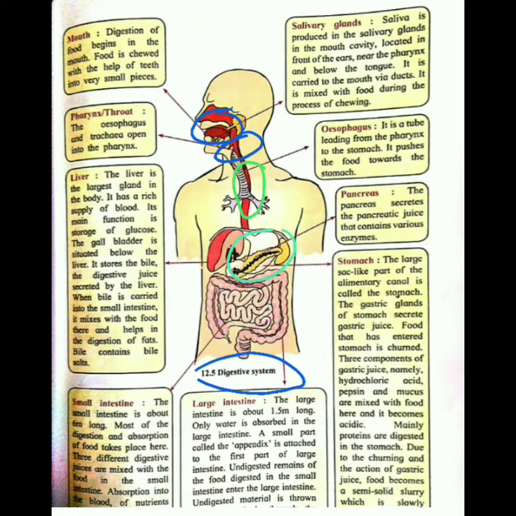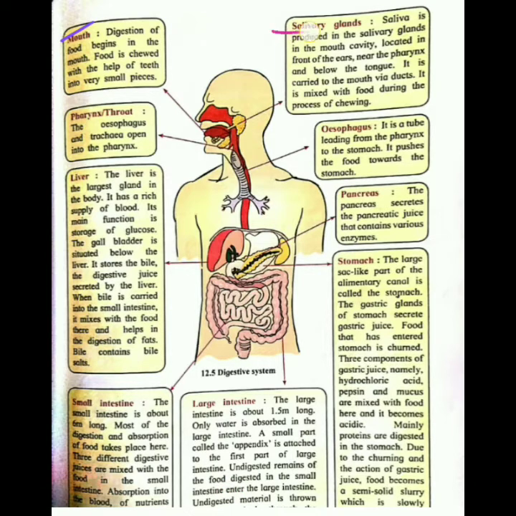First we will start from the mouth. Okay? First is the mouth. So our digestion begins in the mouth itself. Whenever you chew, the food is partly digested in the mouth. You chew it with teeth, and after some time your food gets softened. So this is called digestion. The food gets digested in the mouth itself.